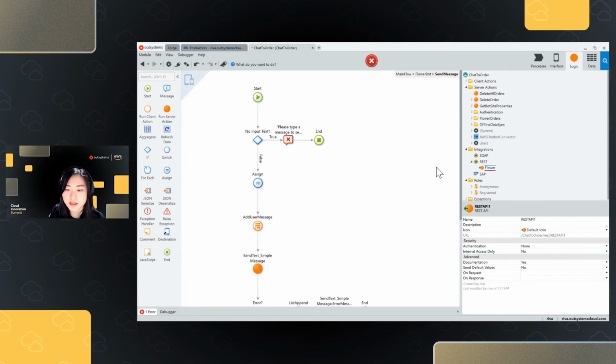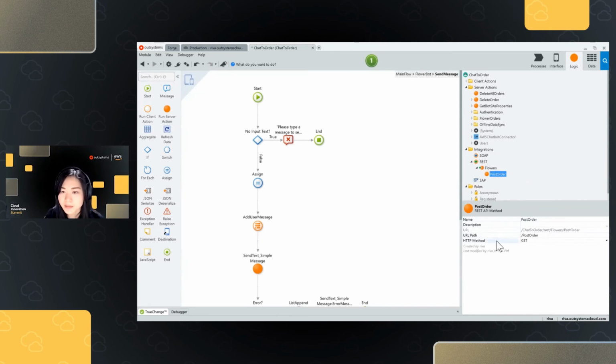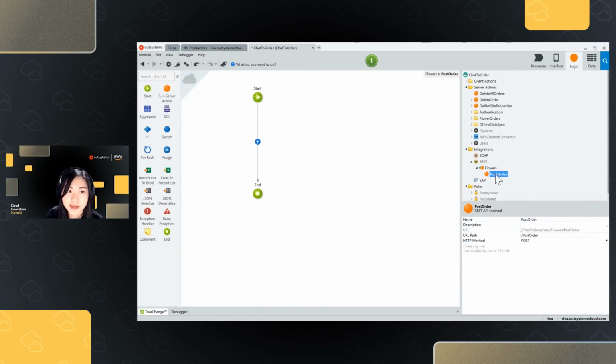So from here, I'm going to create a new REST API method. My API library is called flowers. And with that, I will create a new method called post order. This new method is saving data, so we're going to change this method type to a post. And let me double click that to now show you how the logic looks like. So right now we don't have anything yet.